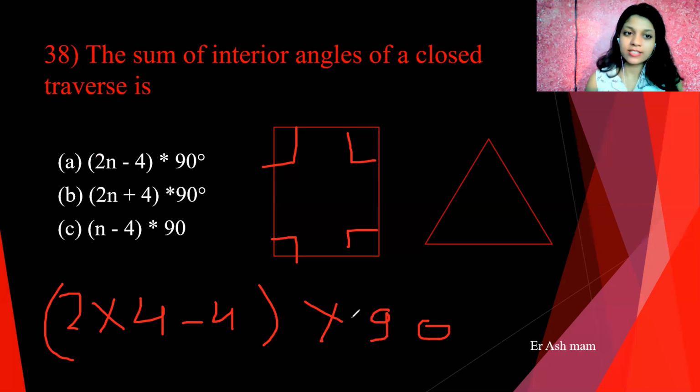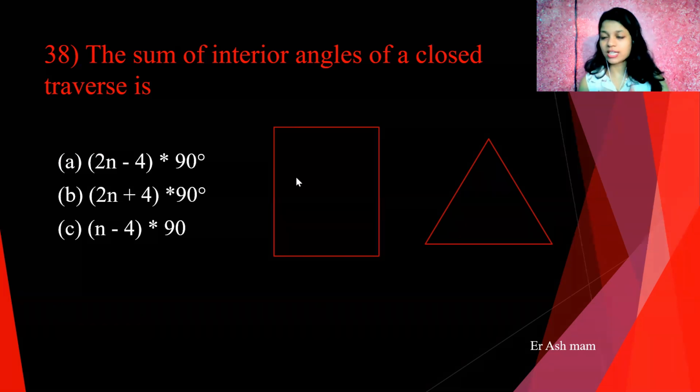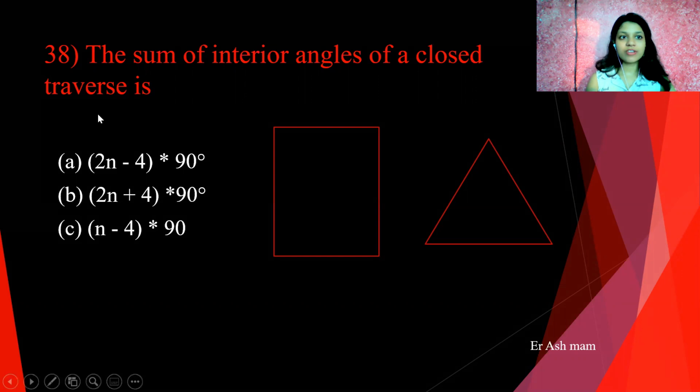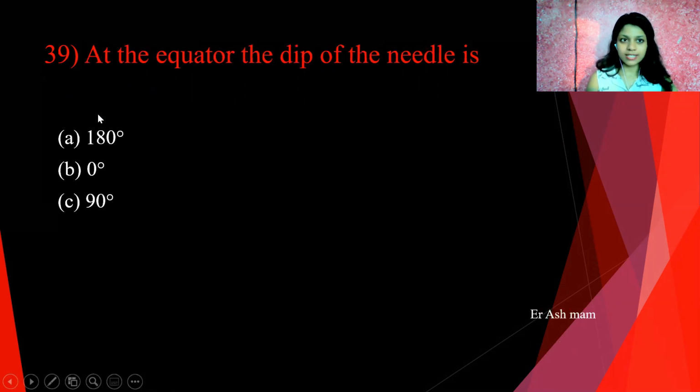So the summation of interior angles formula is 2n minus 4 into 90 degree, which is applicable for all closed sections, whatever it is, hexagon, polygon, etc. All. Let's move to the next question. Your answer is A, 2n minus 4 into 90 degree.